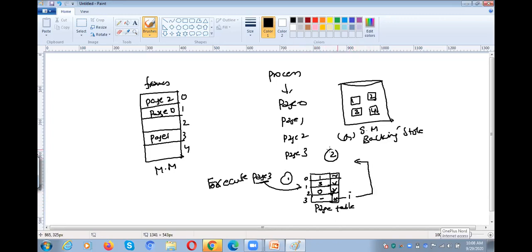Whenever it is invalid, what do you need to do? You need to send a signal to the operating system, a trap. There is a page reference, but that page is not available in the main memory. When we want to refer to that particular page for the execution, the page is not available in the main memory, so we cannot execute the page. So immediately the operating system will act.